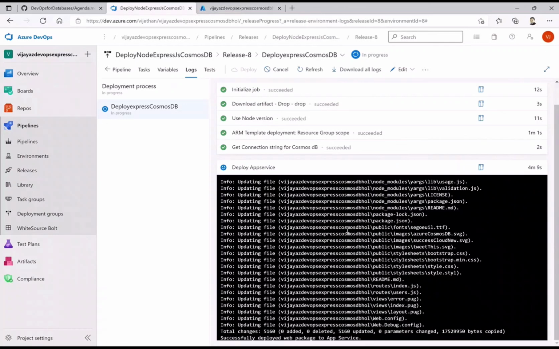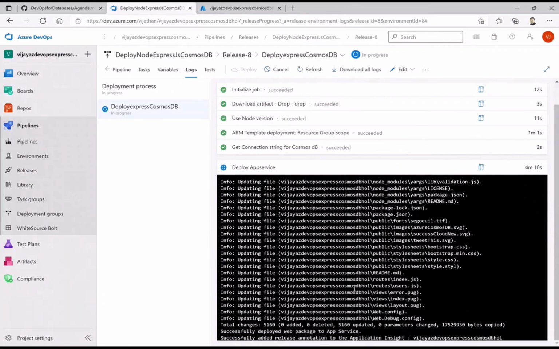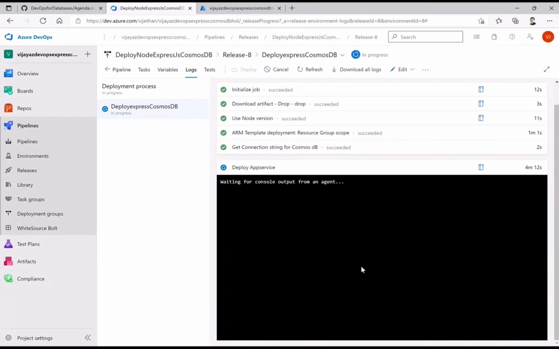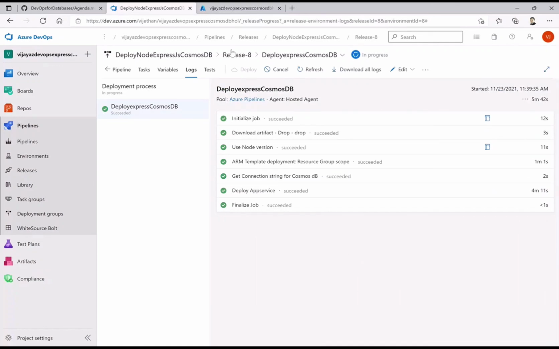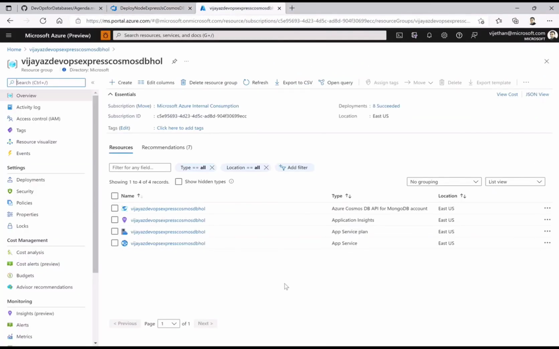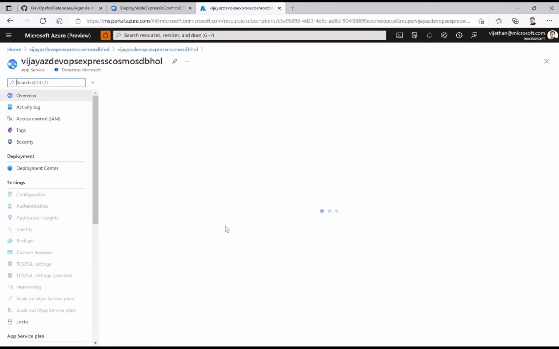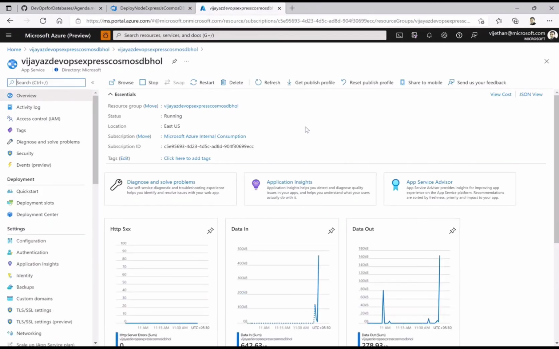Okay, so let us wait for it to finish. Okay. So now this is the application which we have deployed. If you have to go to that app service, you can go and check that. First of all, if it has any issues, I think it will throw out the errors. And if it is able to fetch the data in and out, that means most of the time this should be good to go in.